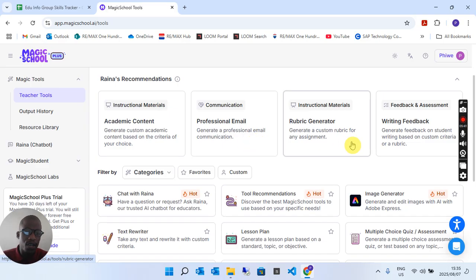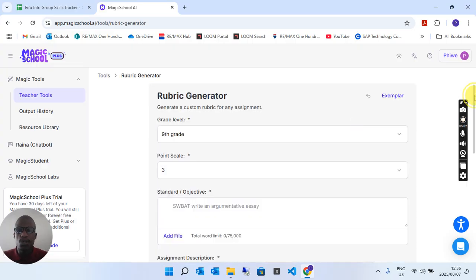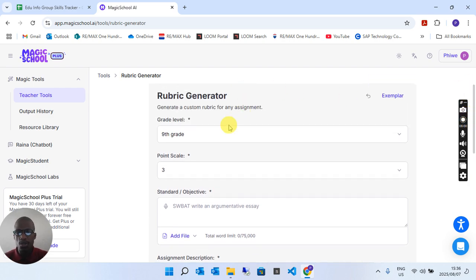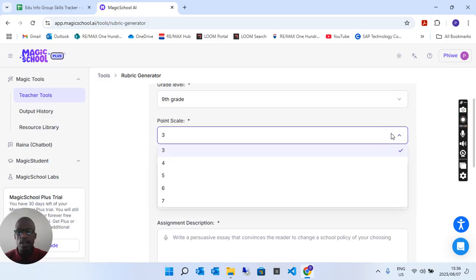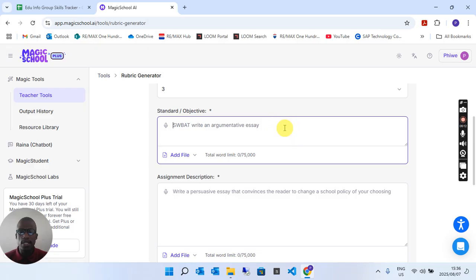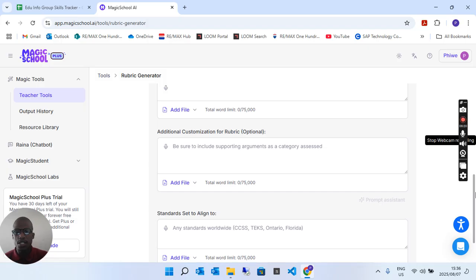A rubric generator, that's also a very useful tool whereby you can upload an assignment and then generate the rubric as well, and then that sort of cuts down on a lot of things that you need to do, right? So this is everything that you would fill in: the grade, the topic that you want to cover, the points that you want to allocate, your subject, argumentative essay, that's an example right there, and then assignment and description, and then your additional customizations for rubric.